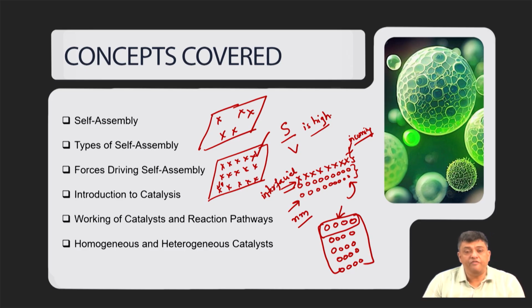But to have the maximum coverage, we must arrange them in a manner that they are covering the whole surface, and that means that they should assemble in a manner which is going to give you the desired output, and that is called assembly.